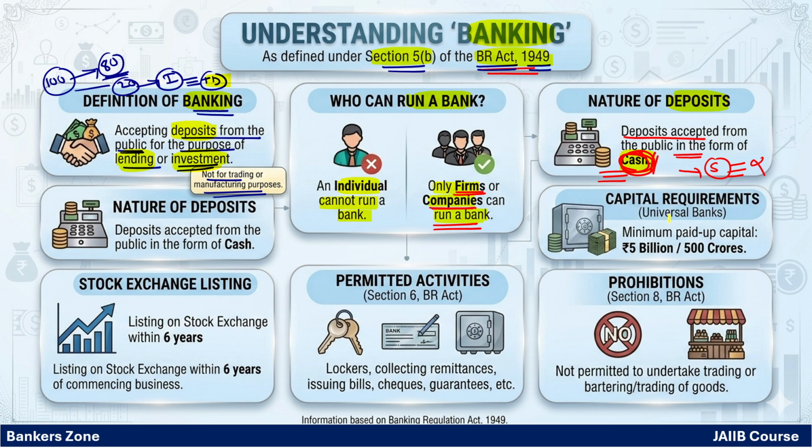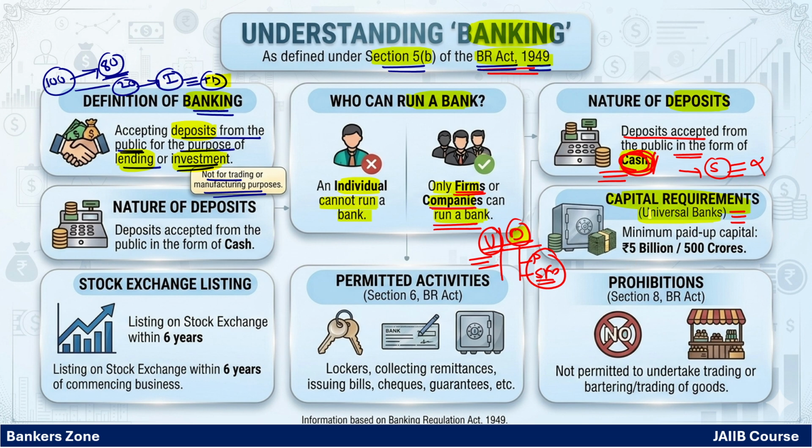Okay, now if you have to start the bank, what capital is required? We are talking about a universal bank. There are basically two categories of banks: one is the universal bank, another is the differentiated bank. Universal banks like ICICI, HDFC, SBI are commercial banks. And differentiated banks means having some different category, like a payment bank or a small finance bank. These have some different rules and regulations, so we call them differentiated banks.